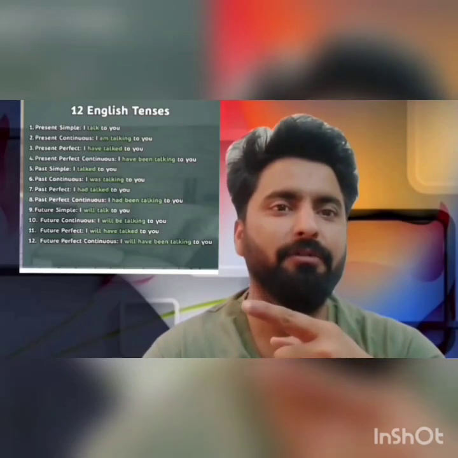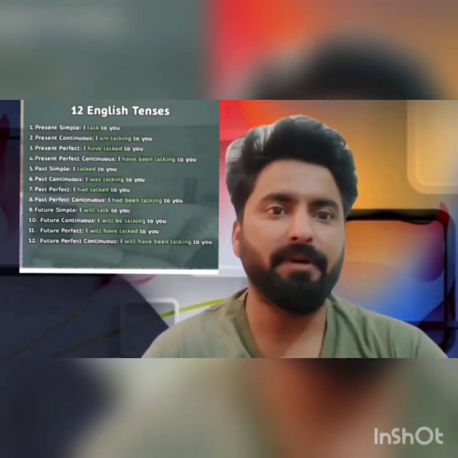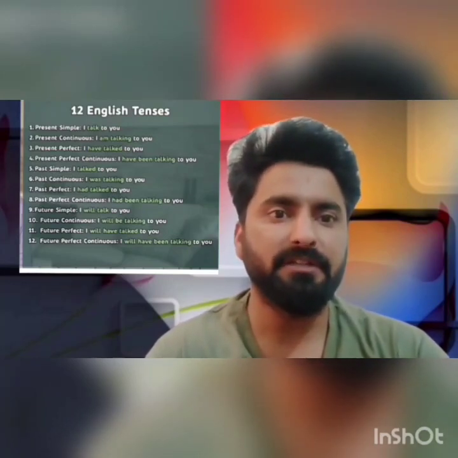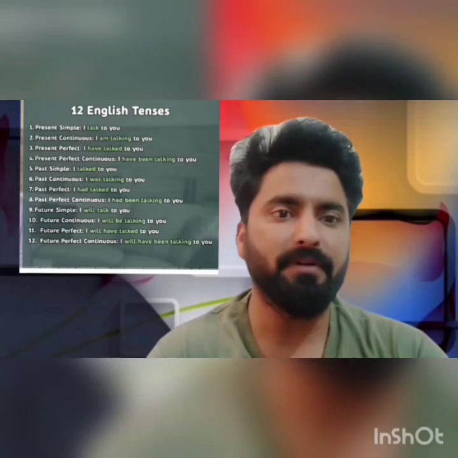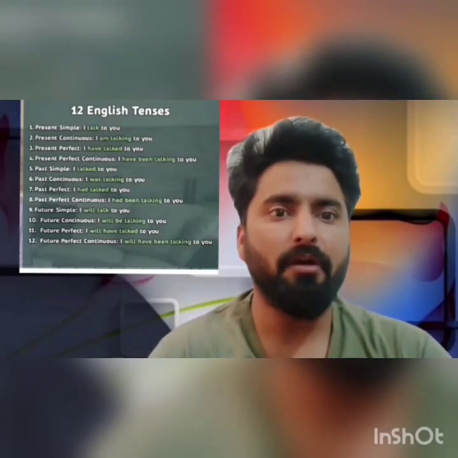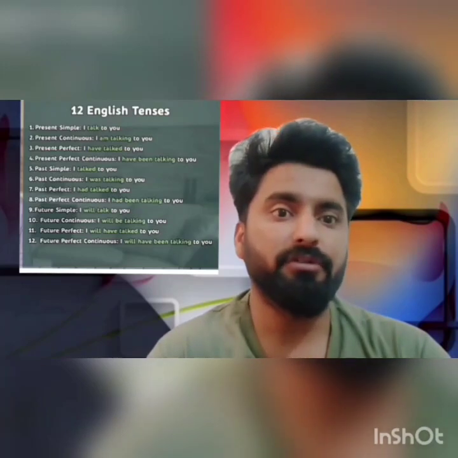Now let's have a quick review over all tenses, 12 tenses. For example, I use a sentence in present indefinite, it will be I talk to you. In present continuous tense it will be I'm talking to you. In present perfect tense it will be I have talked to you. And in present perfect continuous tense it will be I have been talking to you, and you will use since and for according to the conditions.